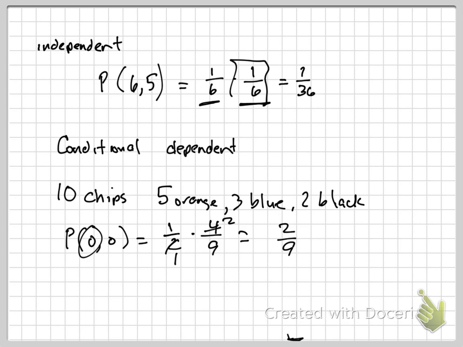Do you understand the difference between independent and dependent? When it says without replacement, that always means dependent. It'll say something like this, then that. If you see the word then in your probability, that usually has to do with conditional probability, which has to do with dependent. So if you want to put down the key concepts on the packet 652, 653 in your note cards, go ahead and do that real quick.